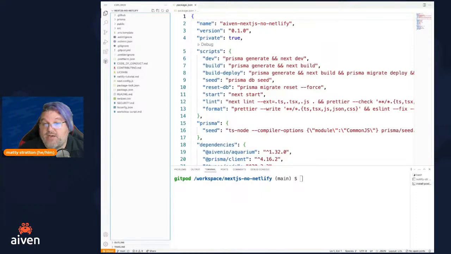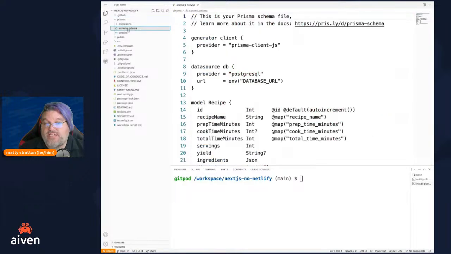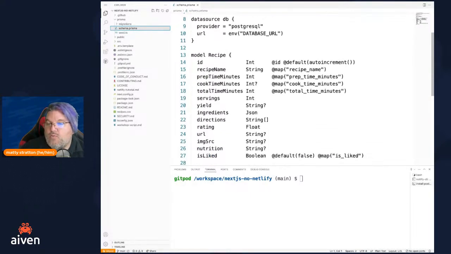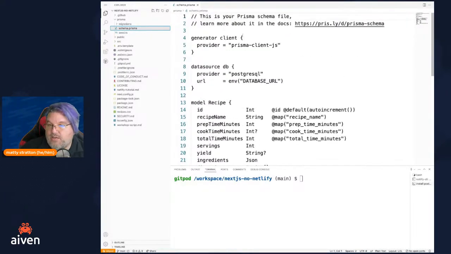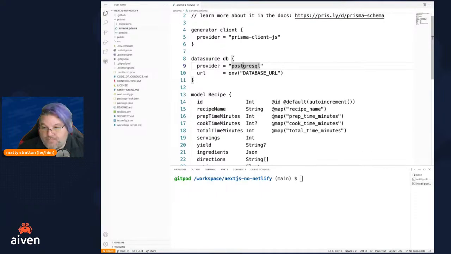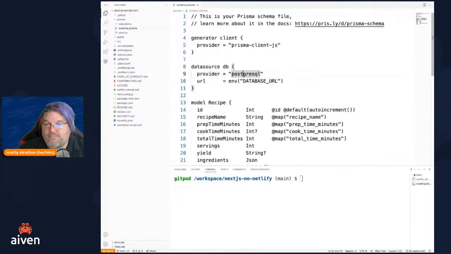So if we take a look at Prisma, just for our configuration, one of the things that's kind of cool in Prisma is that the schema of the database is also defined here inside of the ORM. So we can say this is what the database is going to look like. We can see it's based on Postgres. And then it says the URL is going to be an environment variable called database URL. That's going to be kind of an important piece.